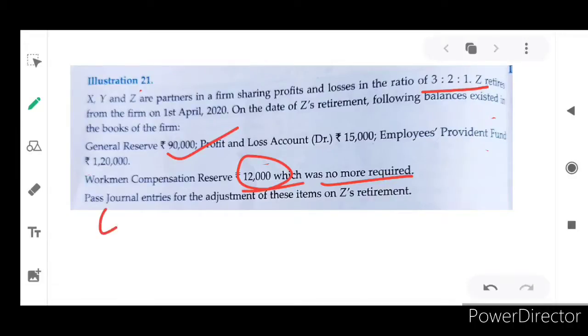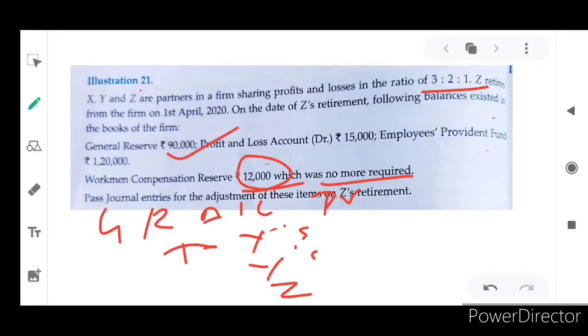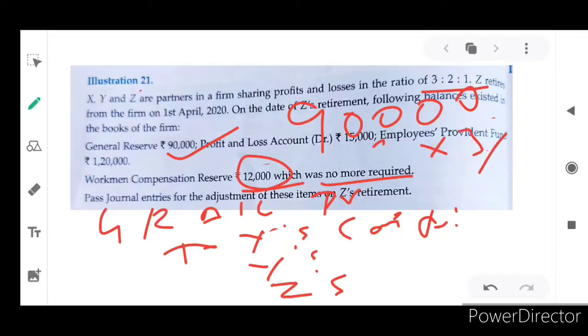So the journal entry will be: general reserve account debit to X, Y, Z, the three partners' capital accounts. How are they splitting? 3 by 6, 2 by 6, 1 by 6. What is that amount? 90,000 into 3 by 6, which means 45,000 for X.